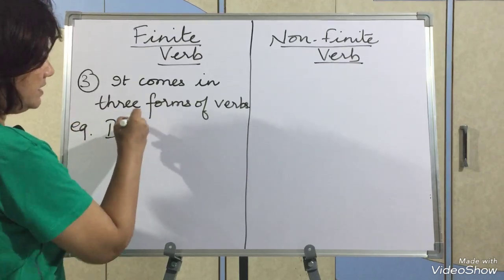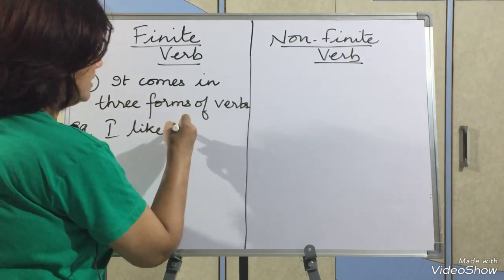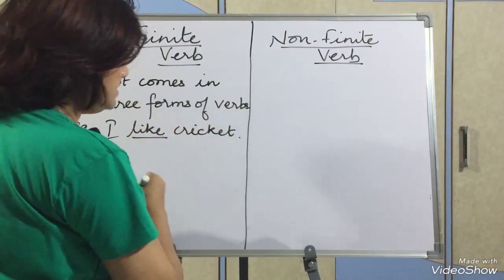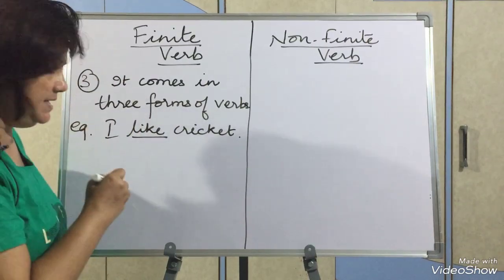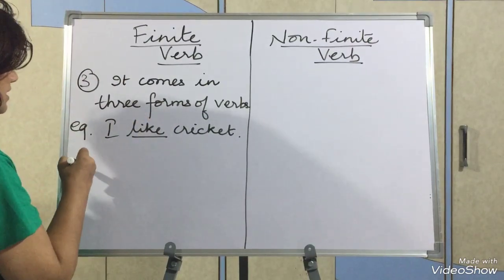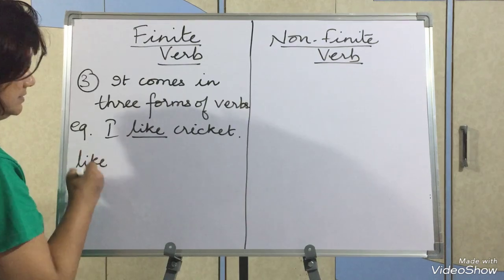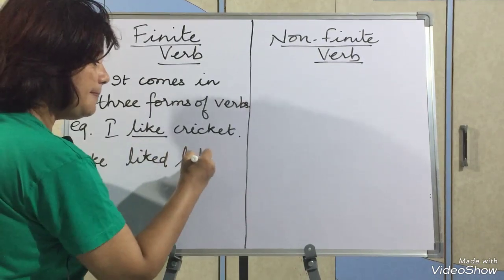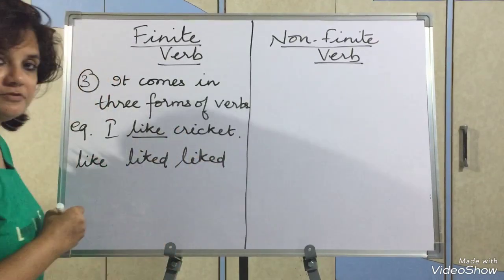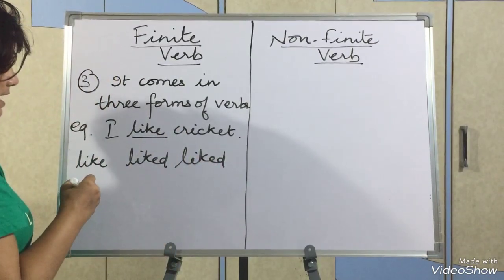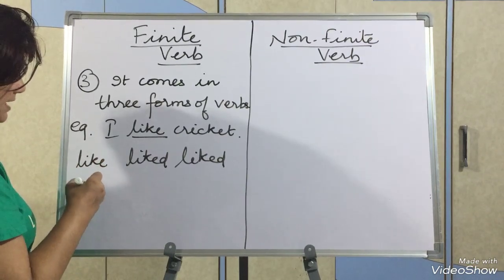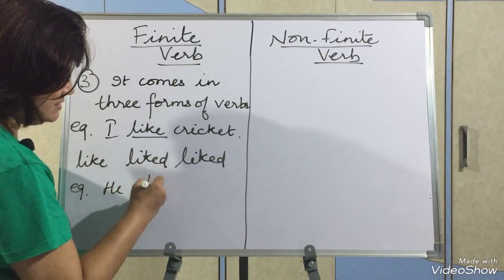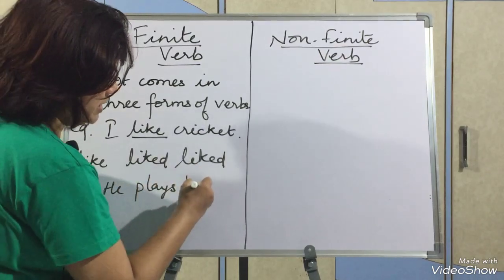Okay? So the example I had taken was, I like cricket. So I am talking about the verb. I am saying this verb comes in three forms: like, liked, liked. These are the three forms. Second example, if I want to take, he plays hockey.